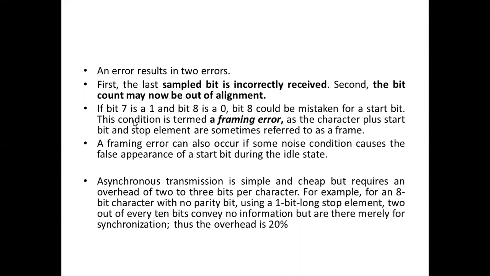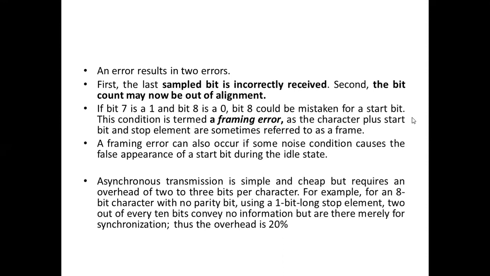Okay, so if the 7th bit is 1 and the 8th bit is 0, bit 8 could be mistakenly taken as the start bit again. So if the 7th bit is taken as 1 and the 8th bit is 0, then 1 we take as the stop bit, and 0 we take as the start bit. So whenever 1 is followed by 0, we consider it as the idle state followed by the start bit. The start bit is 0, the idle state is 1, or the stop bit is also 1.